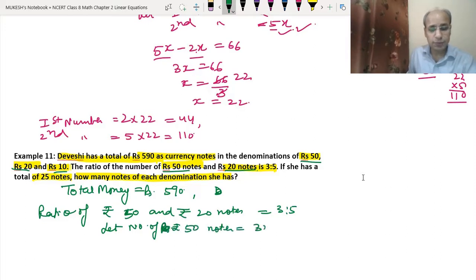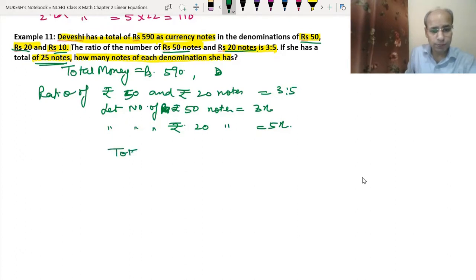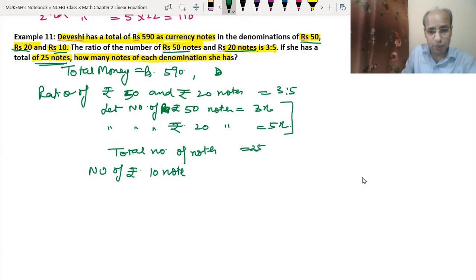equal 3x, we will put the x, and let the number of rupees 20 notes be equal to 5x. Okay. But the total notes we have is 25. See, the total number of notes equals 25. It means that the number of rupees 10 notes will be, see, if we subtract the sum of these from this, then we will find the rupees 10 notes.